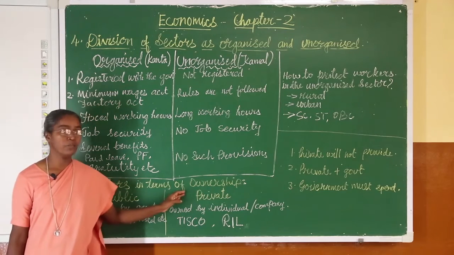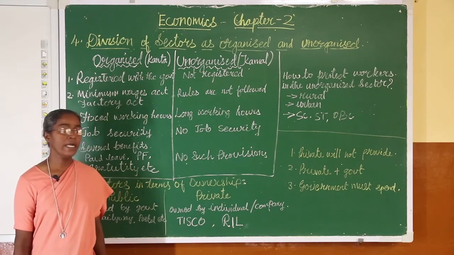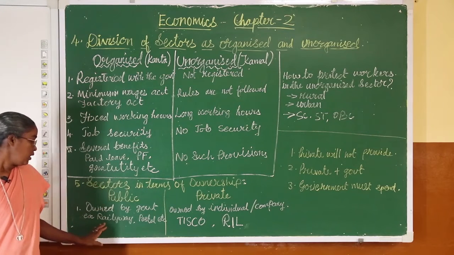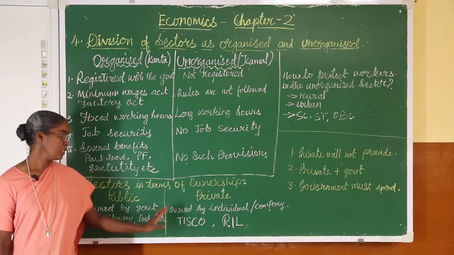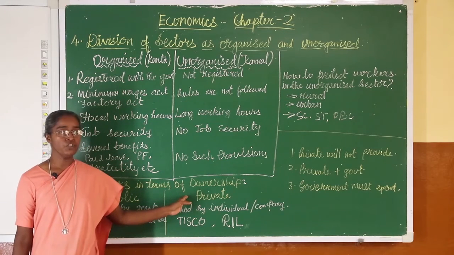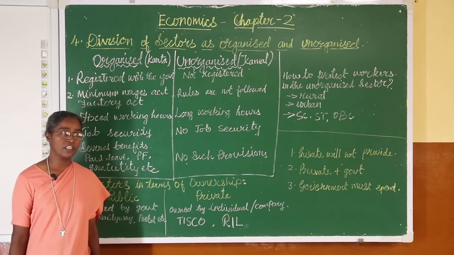When we speak about the private sector, it is owned by individuals and companies. The government owns the assets and gives the services. Here, the individual or the company owns the assets and gives the service.